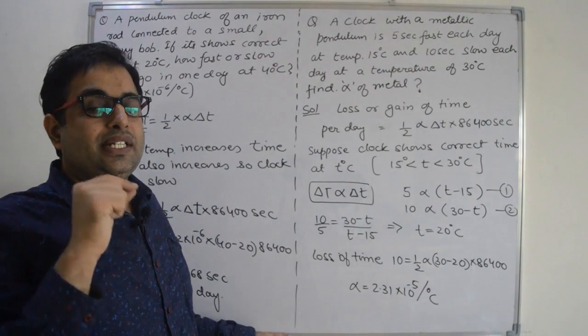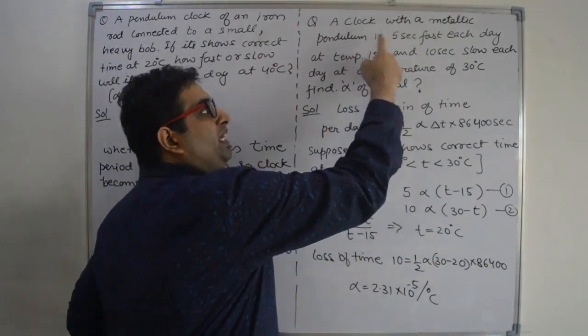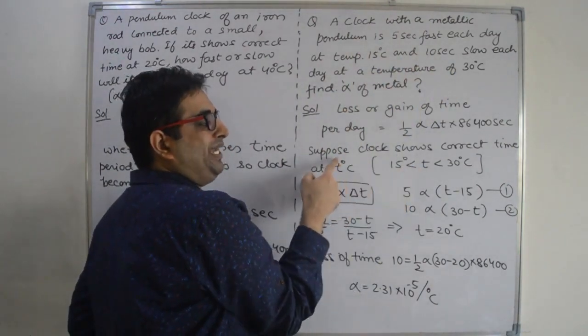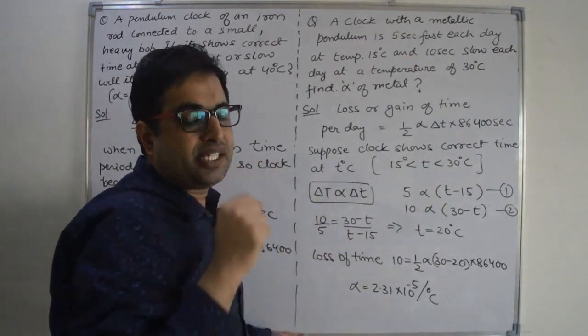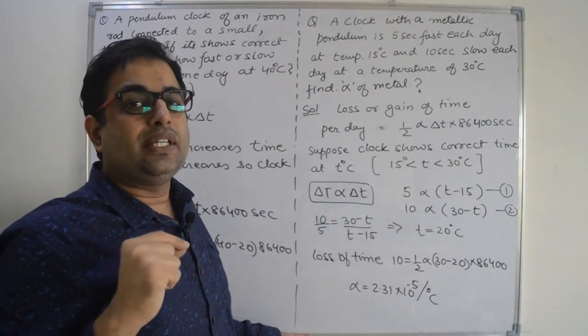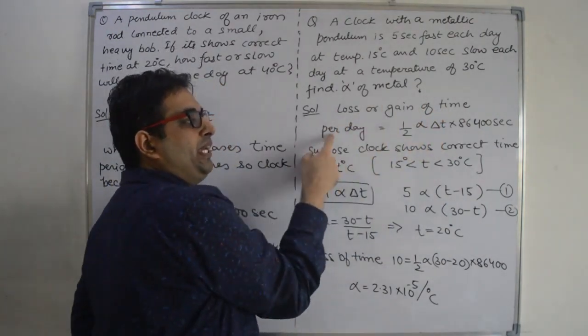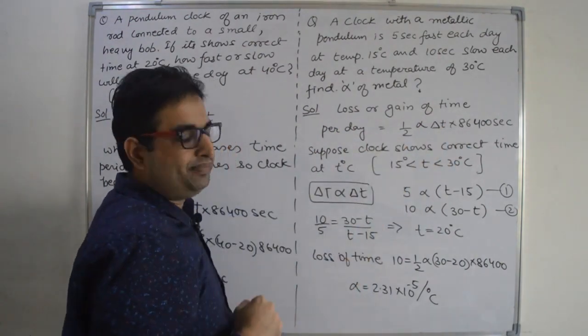That means the temperature at which the clock will show correct reading is between 15 and 30. So we assume a temperature T between 15 and 30, at which the clock will show the correct reading. We know loss or gain of time per day is half alpha delta T into 86400 seconds.